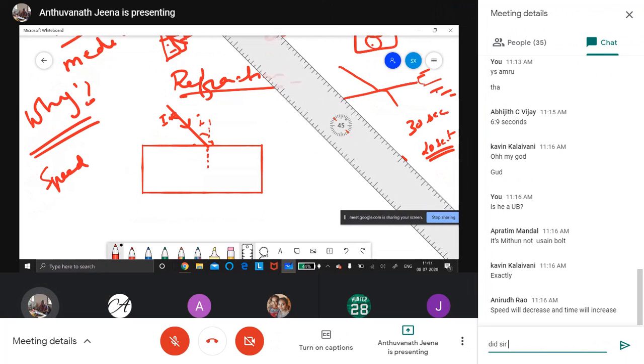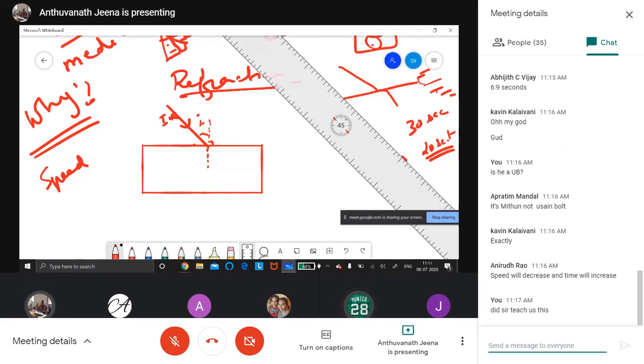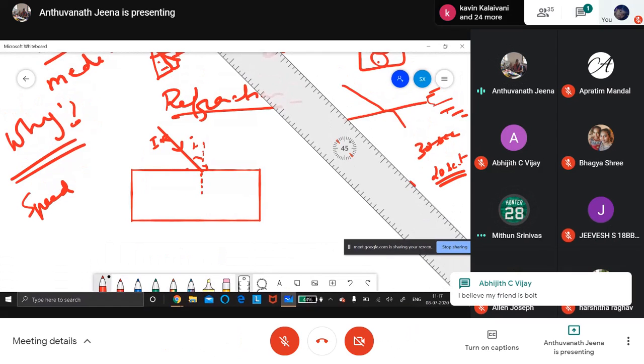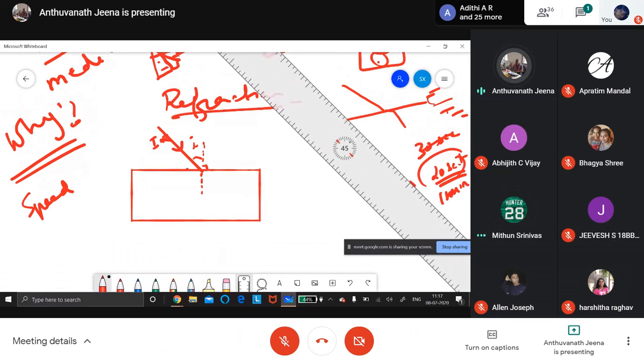Now you tell Mithun how long you will take to reach. Ma'am, about 1 minute. With 5 benches I'm putting, one bench you go under, another one over, or you should jump, and you should come. So how long will you take? 1 minute 30 seconds or something. You will take 1 minute. Good. So the time is increasing. See that the speed is becoming less.